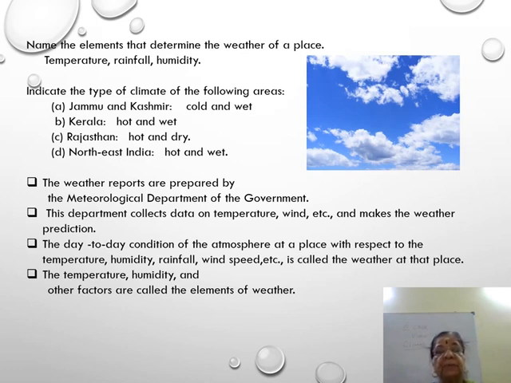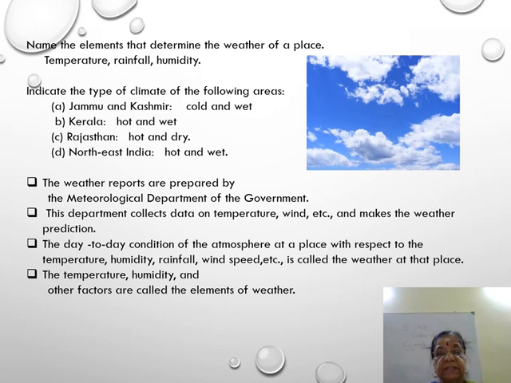This department collects data on temperature, wind, humidity, rainfall and other details that make the weather prediction. They can also predict depending upon the position of the North Pole and South Pole on the globe.